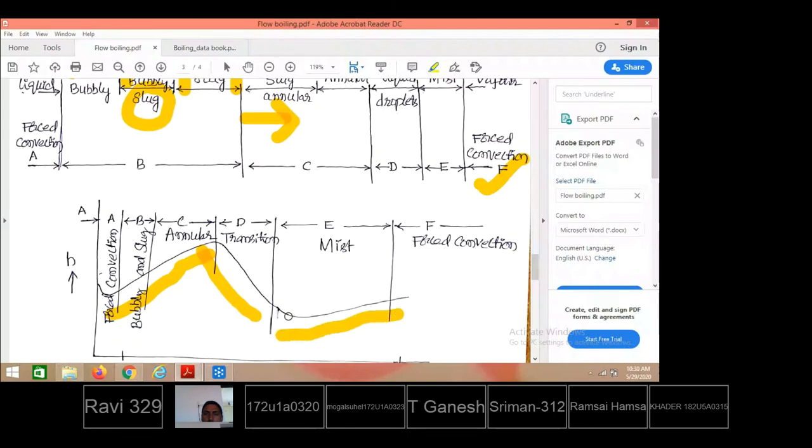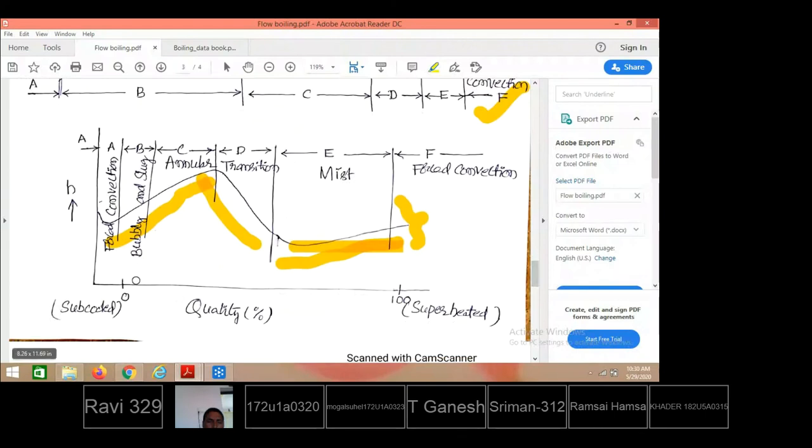Otherwise, the same heat transfer coefficient will be maintained at a lowest level. Otherwise, a slight increase of heat transfer coefficient is seen due to availability of few liquid droplets in the mist flow. So when liquid particles are available, heat transfer coefficients are more. When no liquid particles are available, so purely with the transfer of vapor, the heat transfer coefficients are getting decreased. So that is the variation of heat transfer coefficients with the increase of vapor quality.